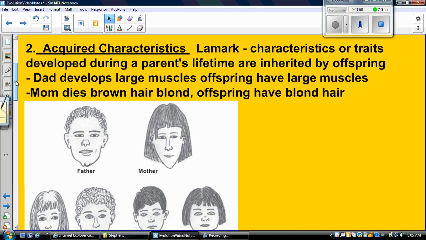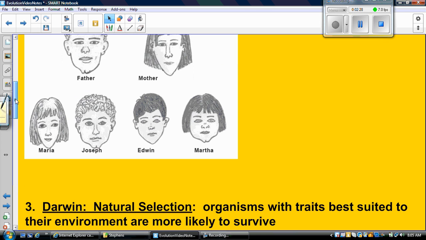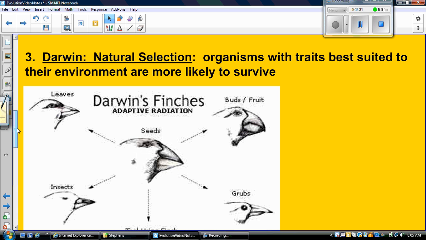So Lamarck thought that characteristics or traits developed during a parent's lifetime and are inherited by the offspring. For example, if dad develops large muscles from working out and lifting weights, then Lamarck thought the offspring would have large muscles. If mom dyes her hair blonde, then Lamarck thought the offspring will automatically have blonde hair. We know this isn't true. You can't just have a certain trait in your lifetime and be able to pass that on. So this was a theory that was not supported, and just to give you an idea, this is what they used to think. And then Darwin came along, and he came up with the most highly supported theory today.